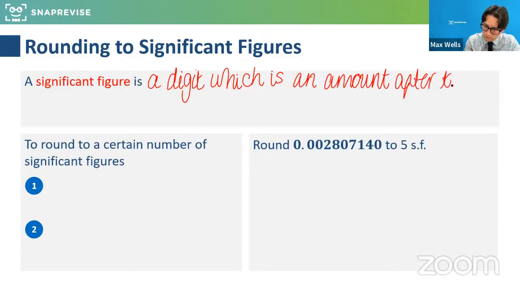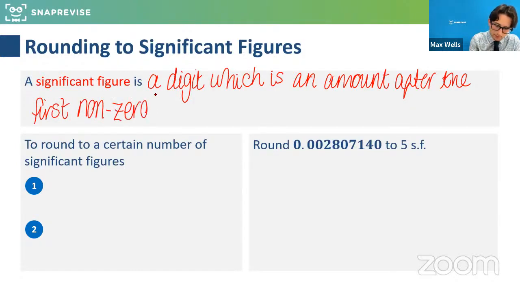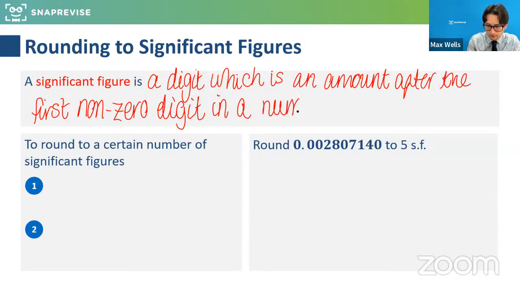after the first non-zero digit in a number. And I think it's easier to see with examples. Basically, the way I often describe it is that it's what it says on the tin. The significant figures are where the number kicks in. So if it's a really massive number like 20,000 and something, the 20,000 is the first significant bit. But if it's like 0.000005, the 5 is the first significant figure. It's where the number kicks in and takes its magnitude.